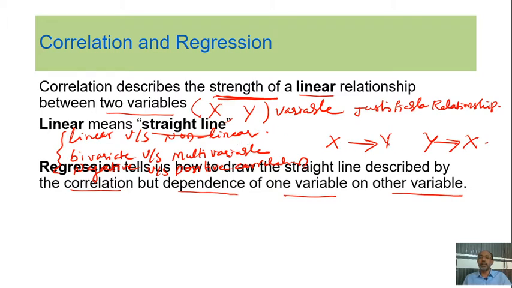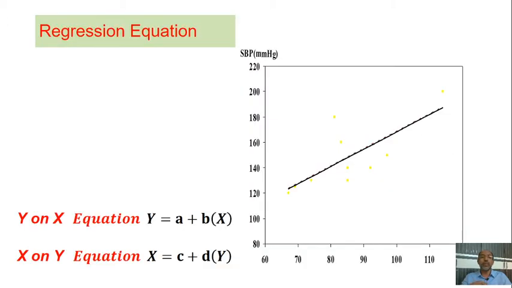One variable is the independent one, and the other, the one we are going to find out, is the dependent variable. This is with regard to the regression equation.